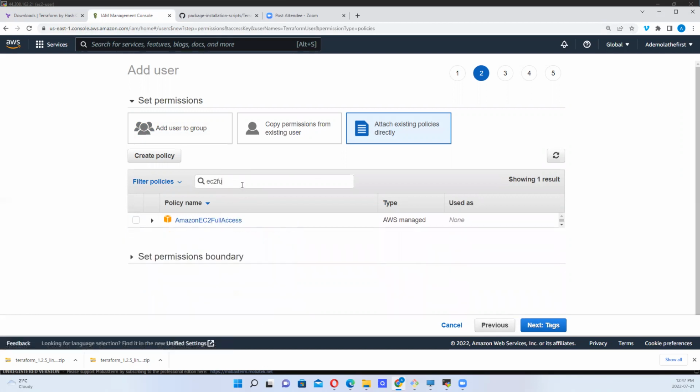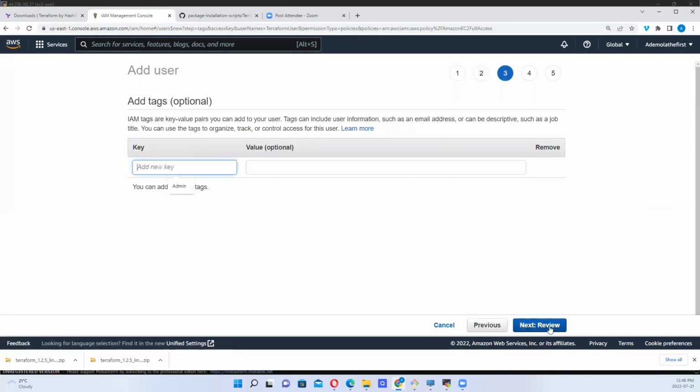Let's say full access. So I want this user to have EC2 full access. Next. This is an optional field; I can decide to leave it blank.